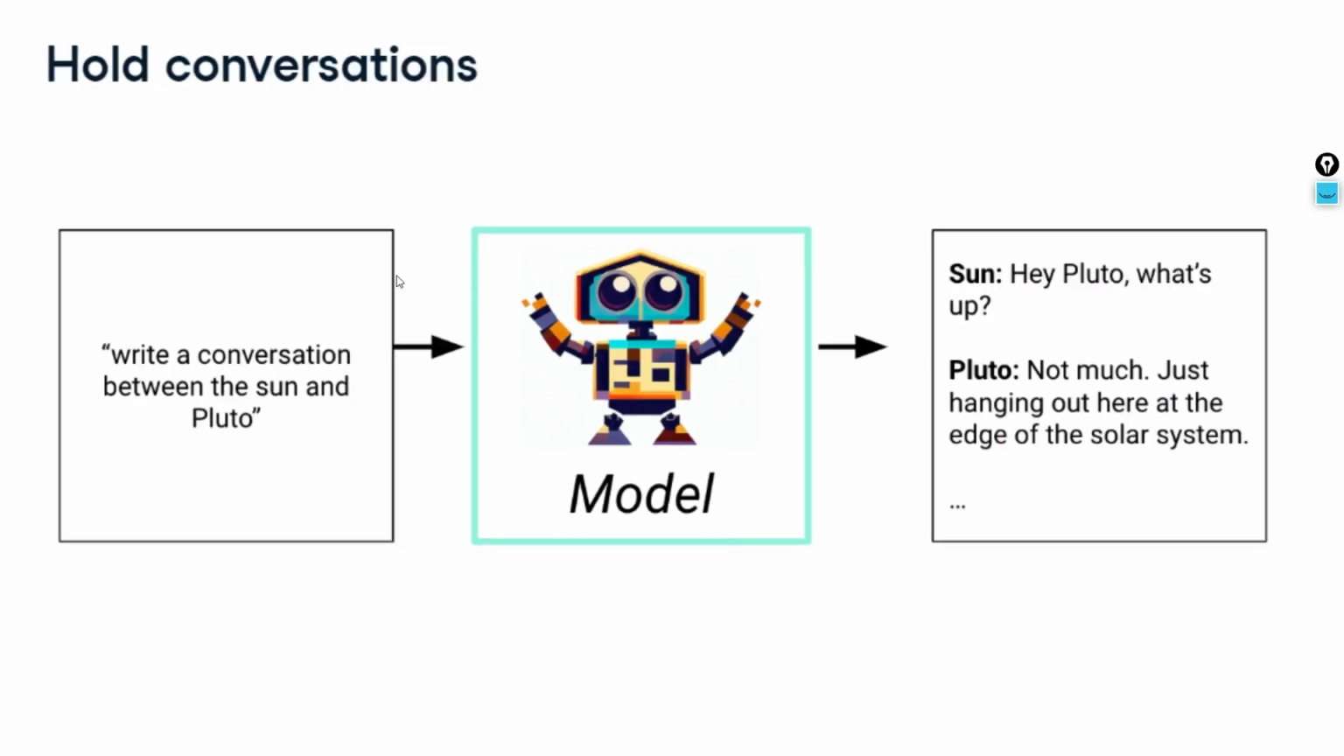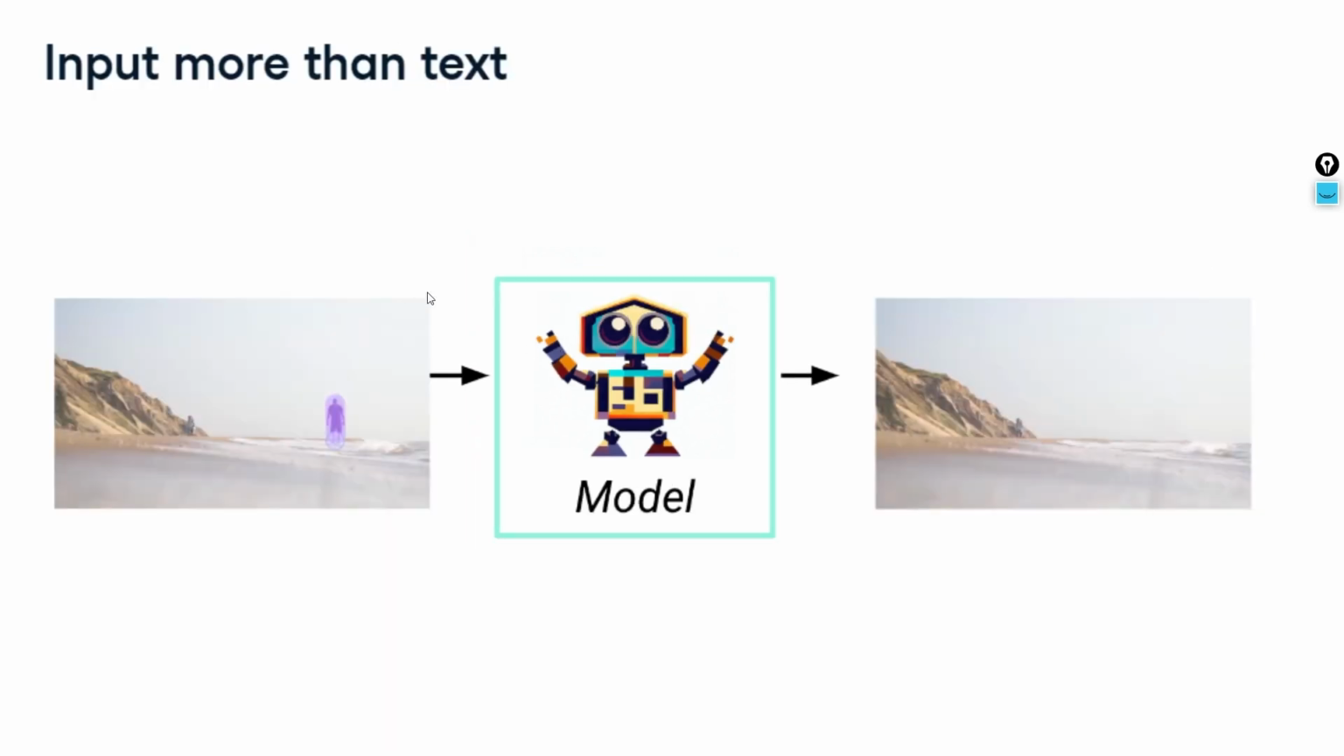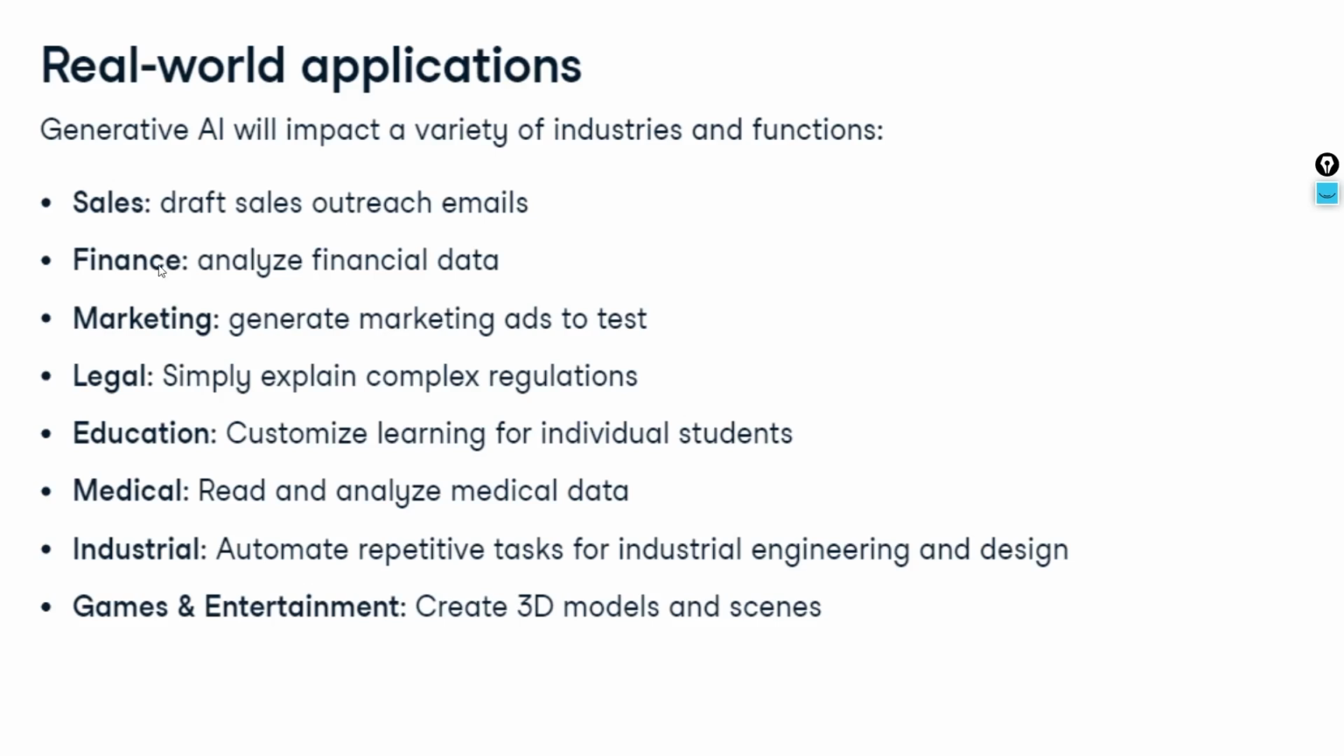Even with language models, I write a prompt, like write a conversation between the Sun and Pluto, and the model generates and gives me the response. So irrespective of the category, somewhere we are generating some new content. Similarly, if you have unstructured text or image data, I can pass it to the model to remove a particular person from the image. You can see it is able to remove it.